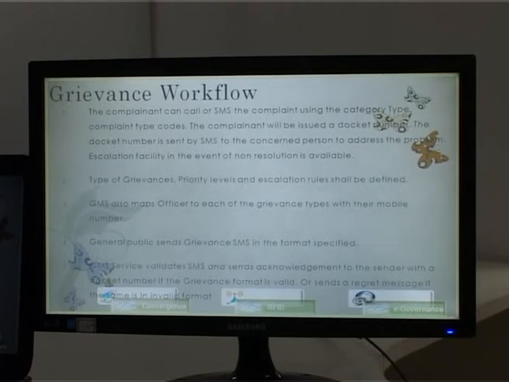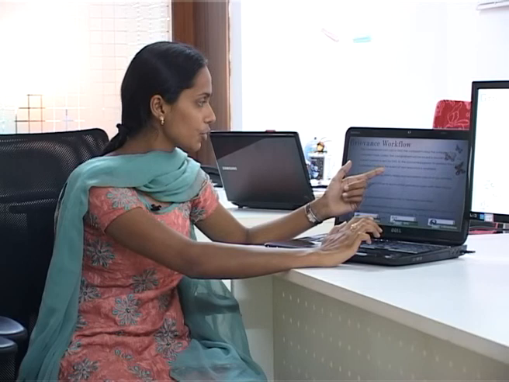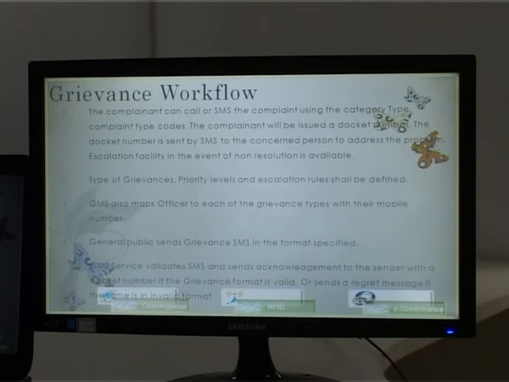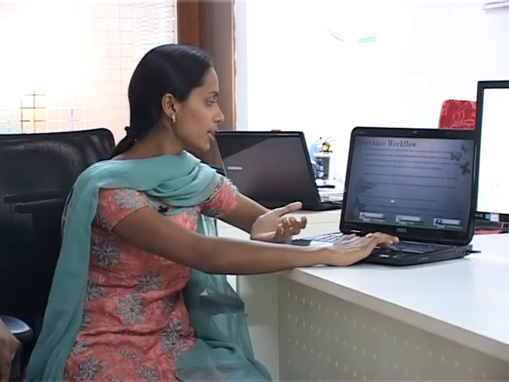These are the steps where the grievance workflow will take place. When the user launches the complaint through a call or SMS, as the complaint gets successfully submitted, a docket number will be issued, and that docket number will be sent to the corresponding person through an SMS or email ID. And the second step, here the type of grievance, the priority level and the escalation rules are all defined. The GMS also maps the officer to the grievance type with their mobile number as well as the website.